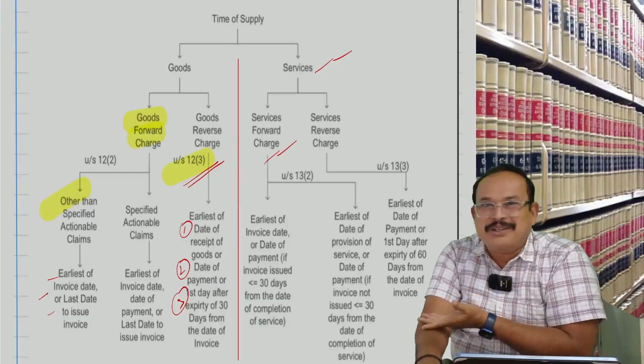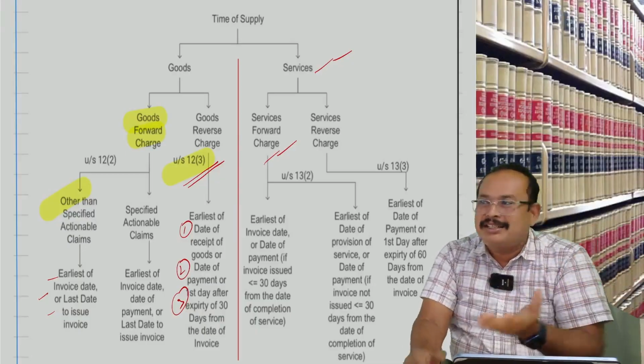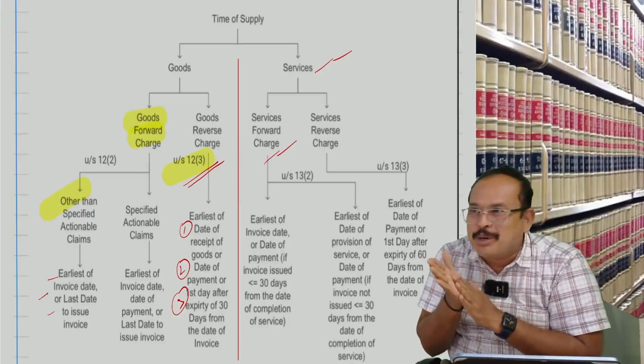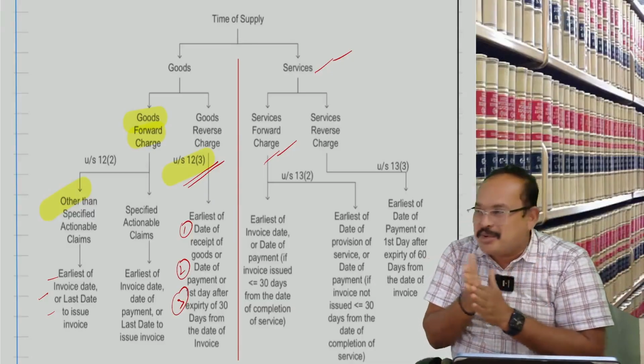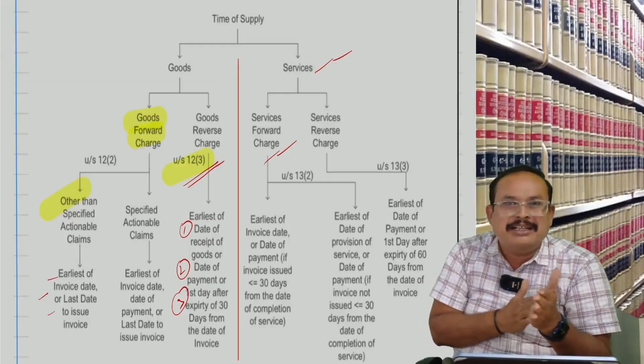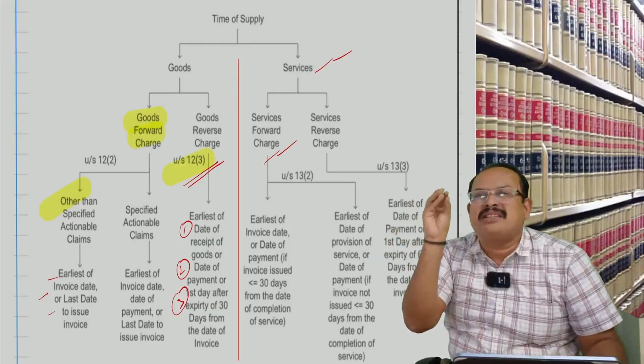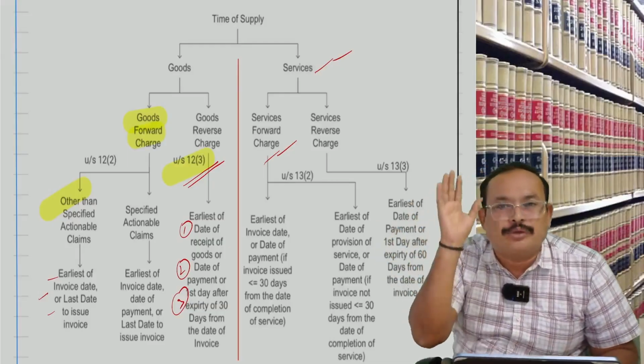Coming to the supply of services under reverse charge, just refer to reverse charge. There are so many cases: recovery agent services, renting of a motor cab to a body corporate by other than a body corporate, security services, and so on. In all these cases, wherever reverse charge applies to the supply of services, the time of supply under section 13, subsection 3 is as follows.